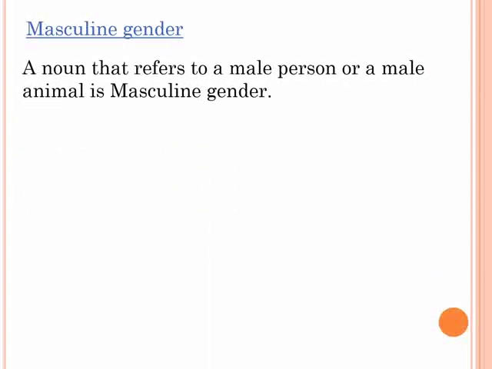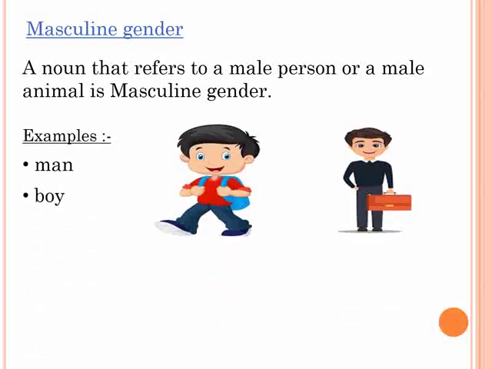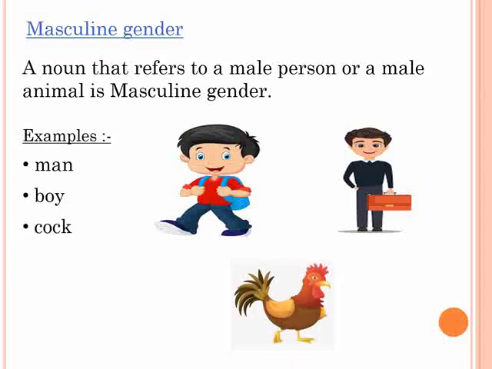Masculine gender, a noun that refers to a male person or a male animal is masculine gender. For example, man, boy. See children, your father, your brother, your grandfather, they all are male. So, they will come under masculine gender. Just now we saw hen is a female. Yes, so cock is a male. So, cock will come under masculine gender.